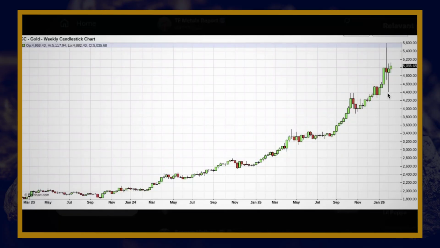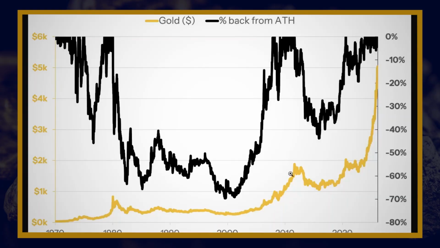Thank you, TF. I want to start with this chart here, which includes the price of gold. That, of course, is the gold line. And then this black line here, which looks like it's cut off at the top, this is actually the percent that gold is back from its all-time high. And all the data points here are weekly. They're not daily, they're weekly.